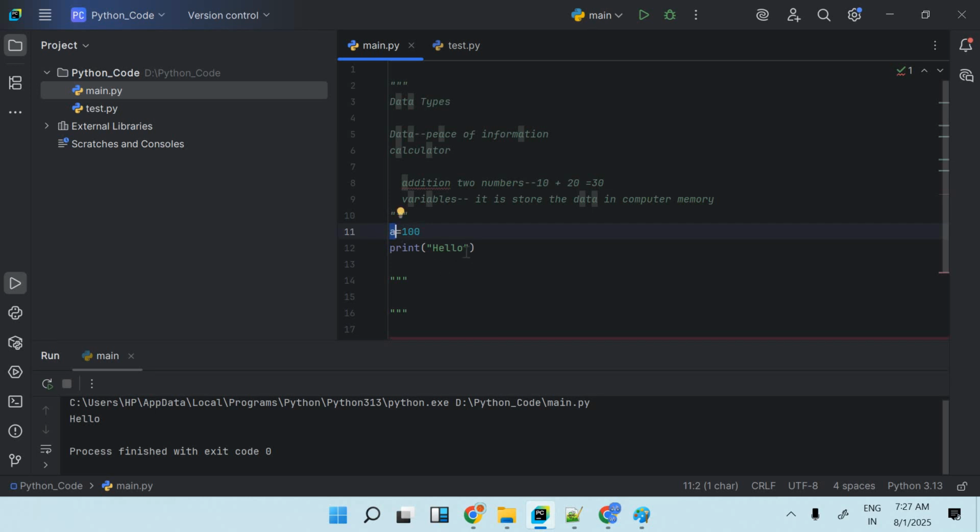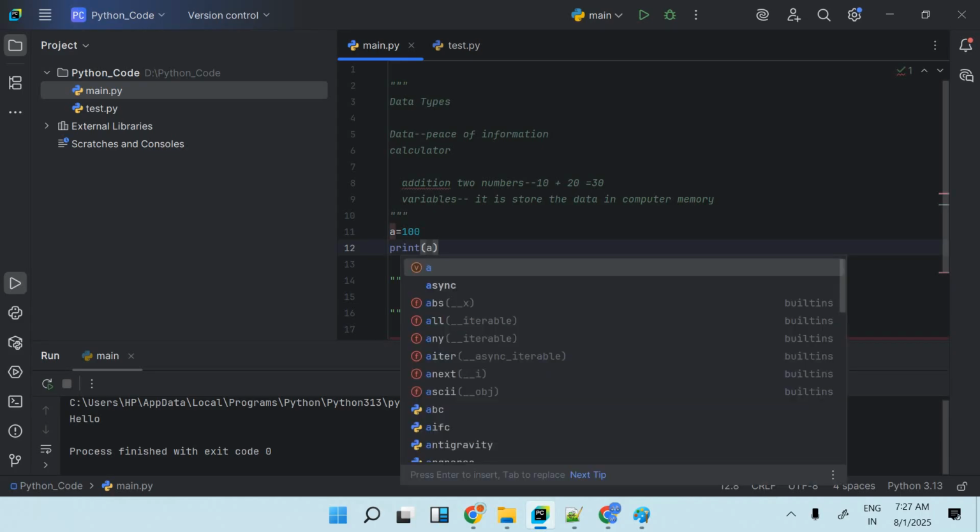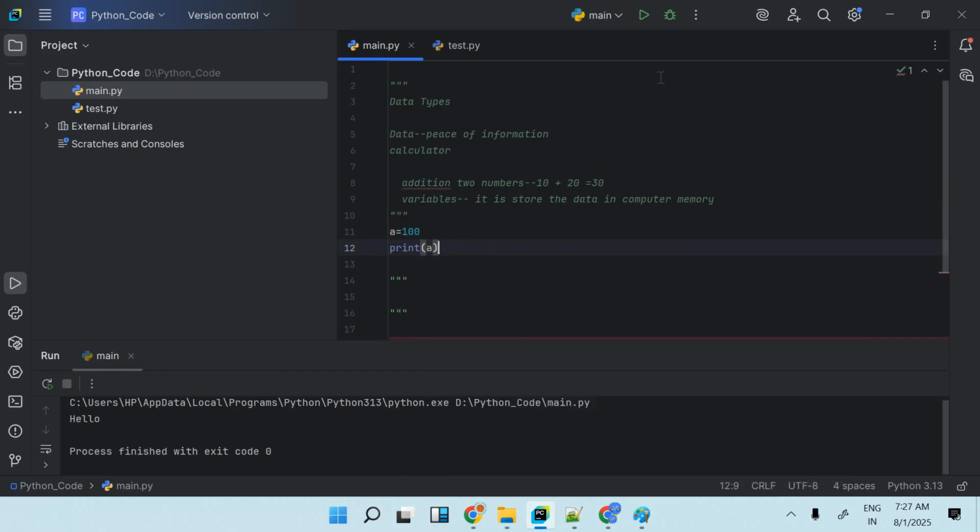Suppose I want to display 100. What I will do here is go with the A only, because A is a variable. A is a variable that is storing the data, and then it is performing some operation over there. If I go and print it, it is giving me 100, right? So variable and variable data, both are important.